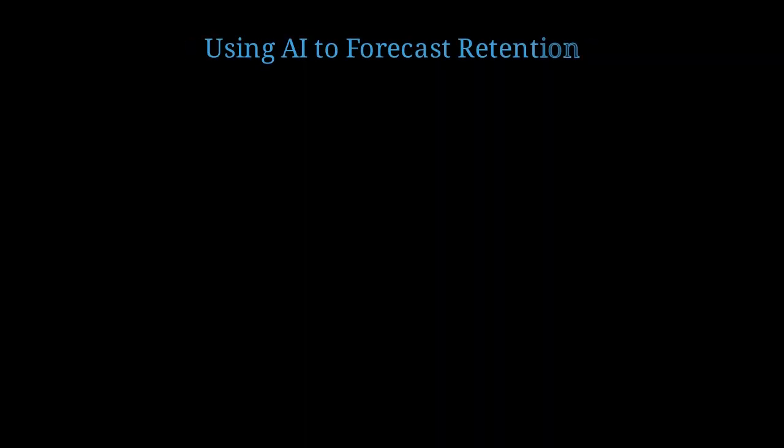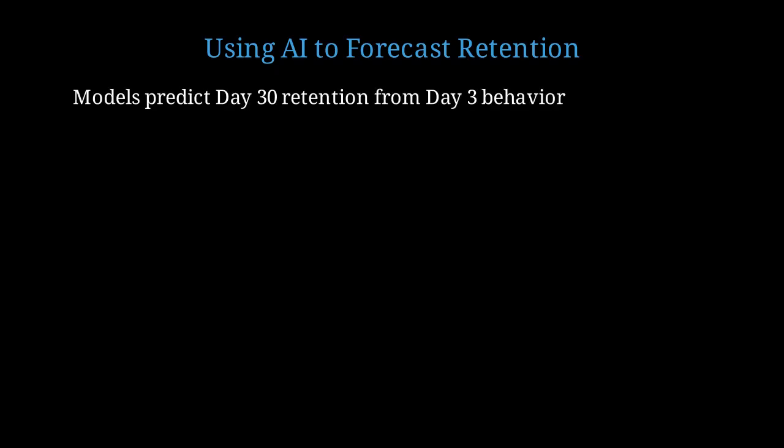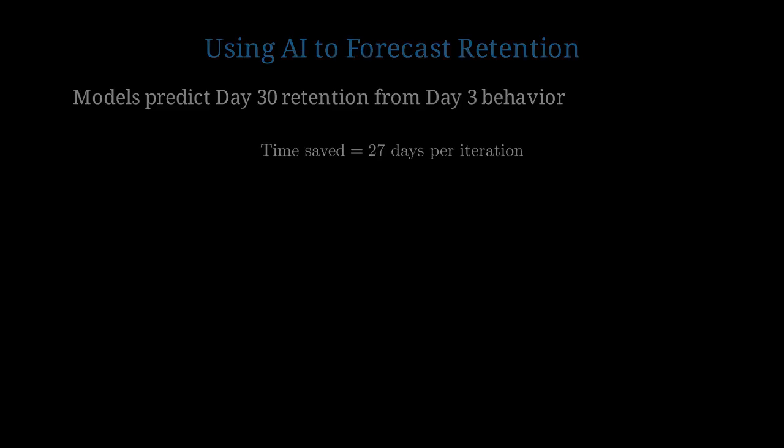AI can forecast long-term retention from early behavioral signals, accelerating decision-making. Machine learning models can predict day 30 retention from day 3 behavior with 70% accuracy. This means we know our trajectory in 3 days, not 30. Time saved is 27 days per iteration. Over 10 iterations, that's 270 days, or 9 months. This is a massive competitive advantage.